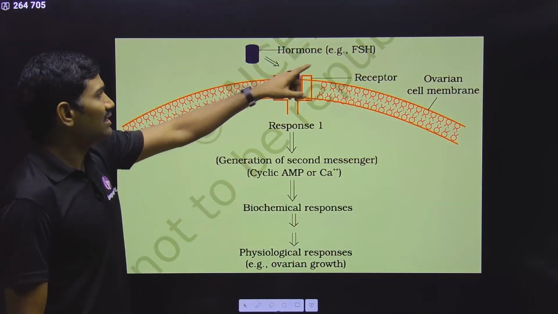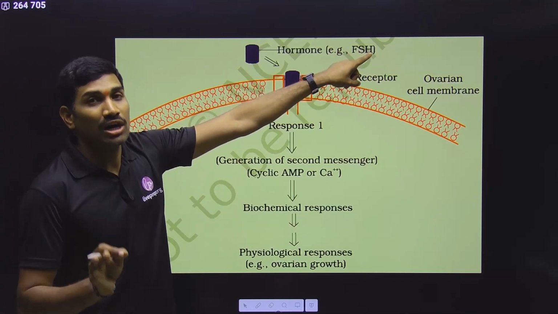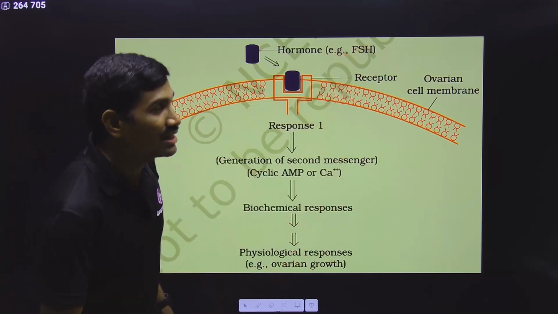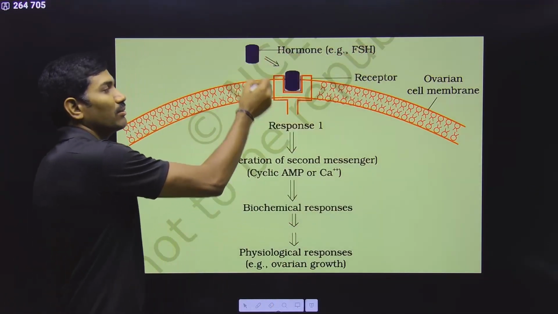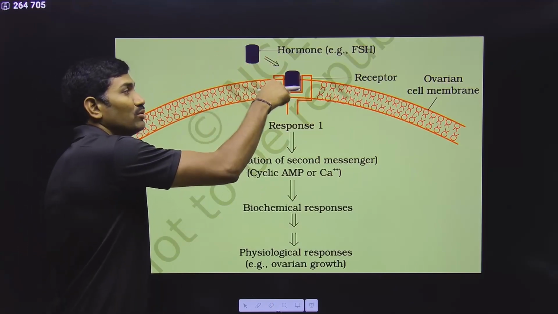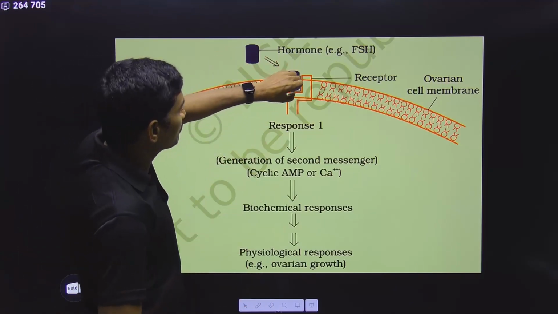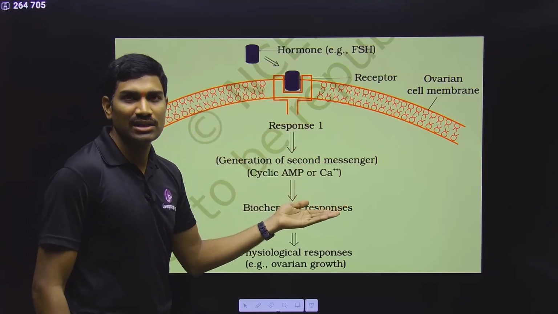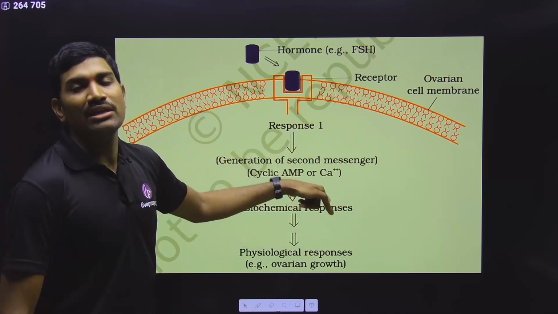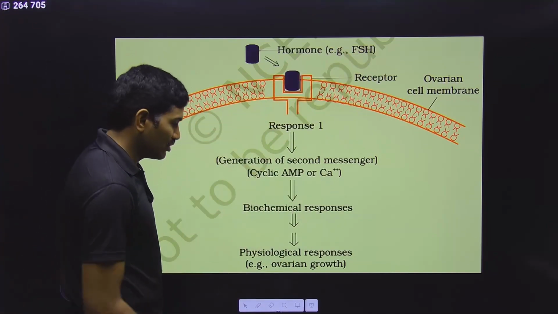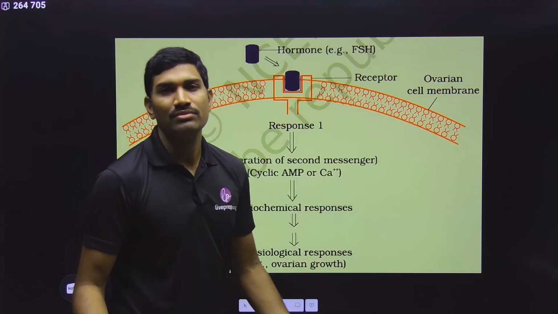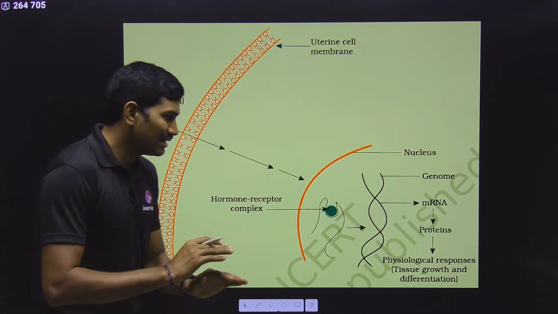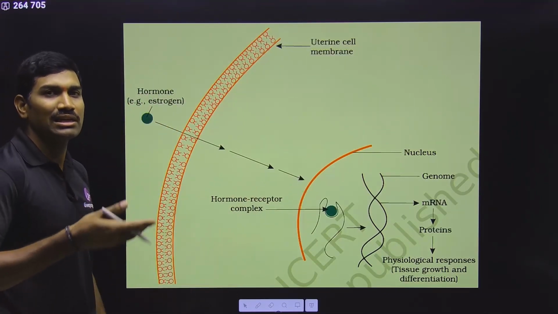Now please understand, in this case they are talking about follicle stimulating hormone. It is released from the pituitary gland. It is a peptide hormone. It is a hydrophilic molecule. So it cannot pass through the plasma membrane. That's why it is binding to a receptor present in the plasma membrane. The hormone receptor complex is in turn producing a second messenger. Based on the hormone, different types of second messengers are produced. And now they will take up the remaining things. So since it is a follicle stimulating hormone, it is helping in ovarian growth. Understood or not? This is what the final response is. This much is enough for your level at class 11th and 12th. That's it. In higher classes, you will study exact mechanisms.